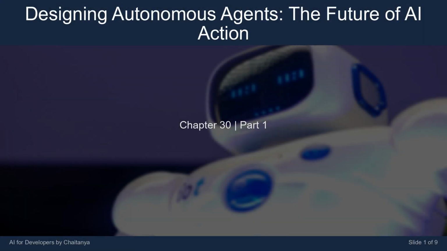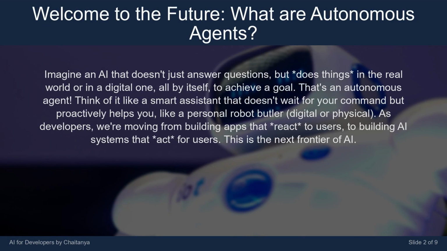I'm Chaitanya talking bot. Today's lesson is titled Designing Autonomous Agents. The Future of AI Action. Imagine an AI that doesn't just answer questions, but does things in the real world or in a digital one, all by itself, to achieve a goal. That's an autonomous agent. Think of it like a smart assistant that doesn't wait for your command but proactively helps you. Like a personal robot butler, digital or physical. As developers, we're moving from building apps that react to users to building AI systems that act for users. This is the next frontier of AI.